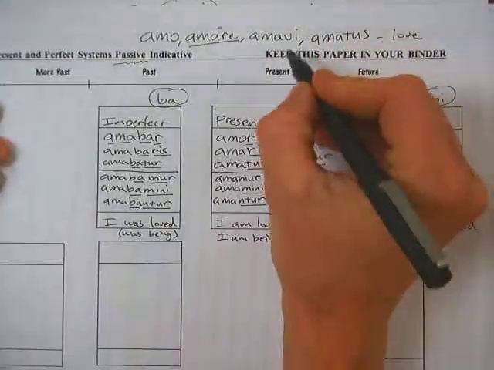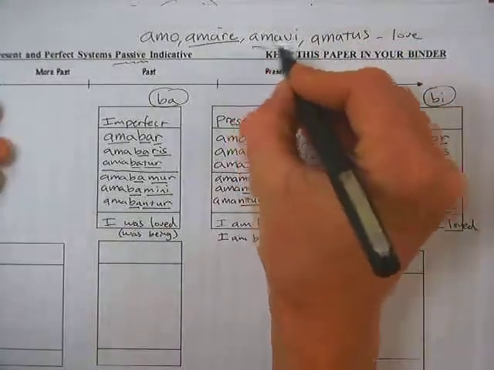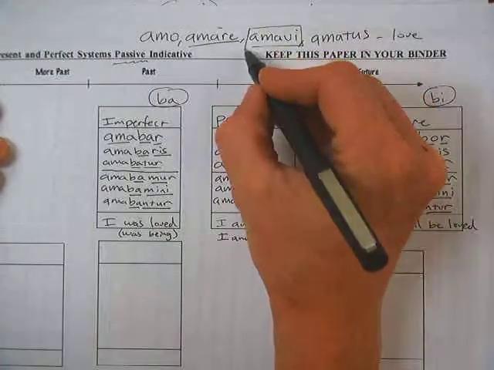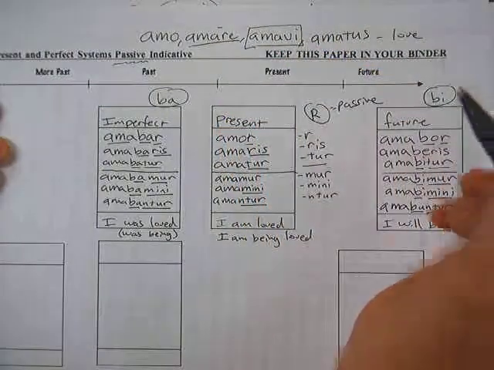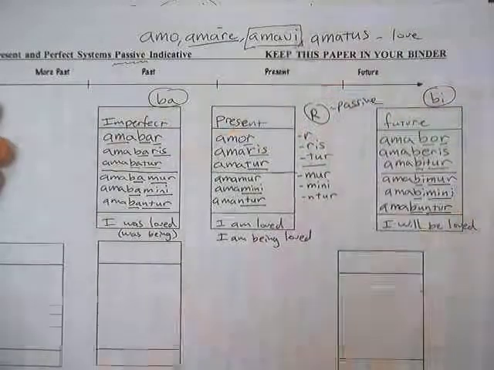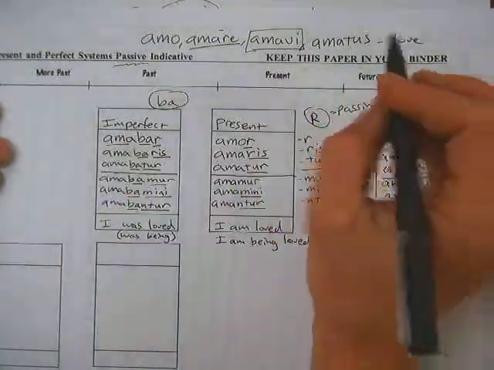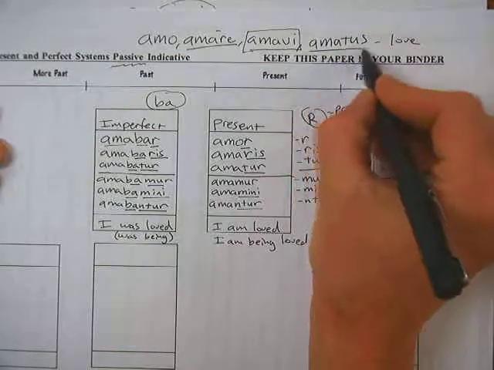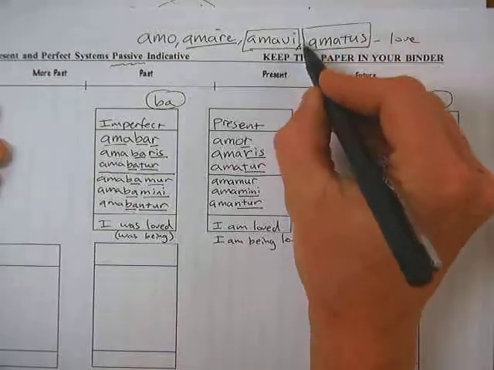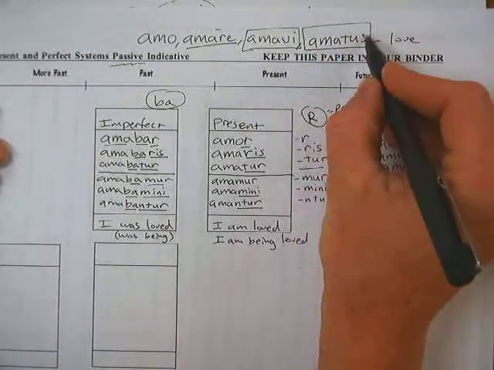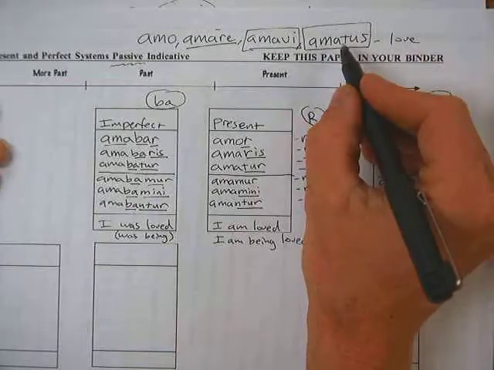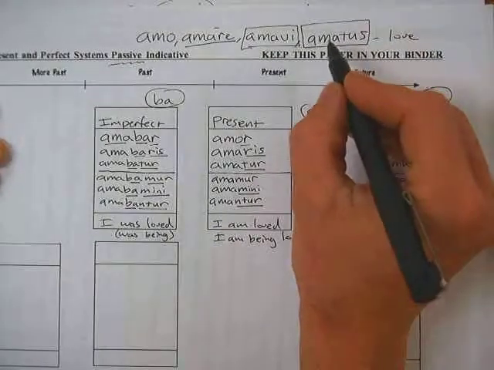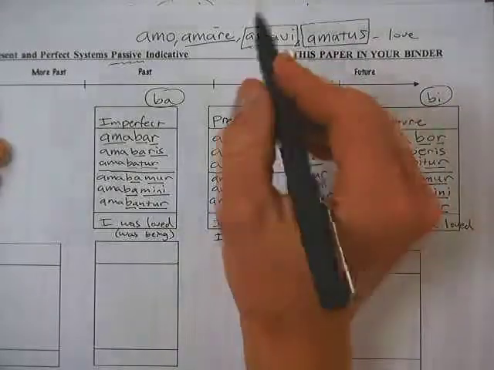Remember with perfect active we use the third principal part. That's the perfect active stem, amavi. But it's the perfect active stem. It's not the perfect passive stem. For the perfect passive stem, you finally use this last principal part. You say, when are we going to use this thing? I'm really getting bummed out here. We haven't used this thing yet. Well, now we're going to use it. This is the perfect passive principal part.